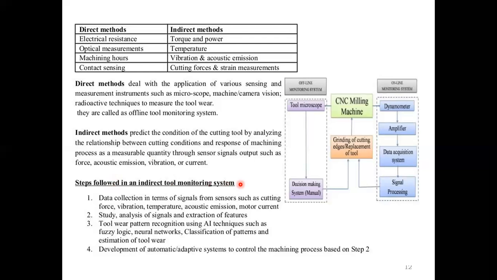Third step is tool wear pattern recognition using AI techniques such as fuzzy logic, neural network, classification of patterns, and the estimation of tool wear. Fourth one is development of automatic or adaptive systems to control the machining process based on step two. So there are two methods, direct and indirect, of tool monitoring system.